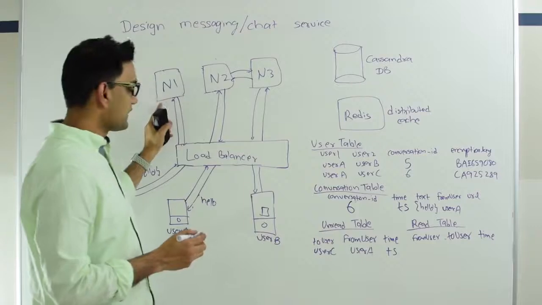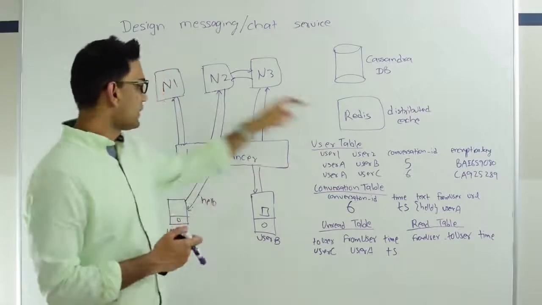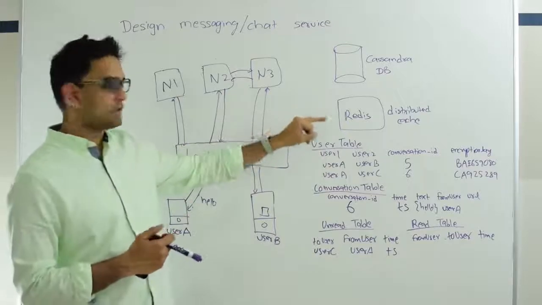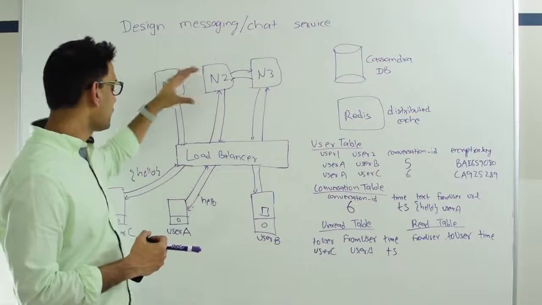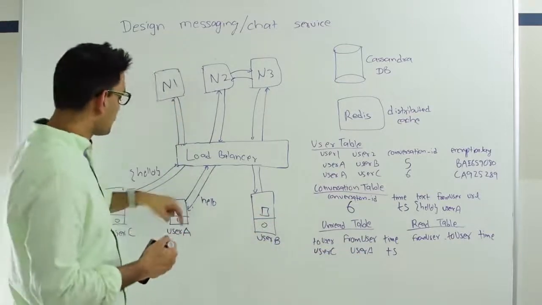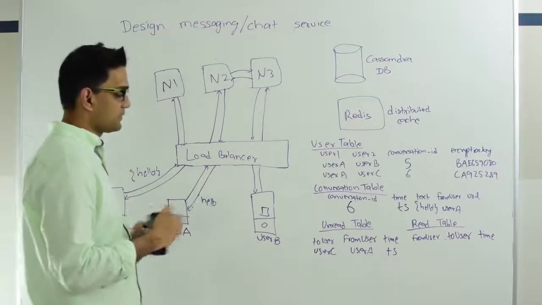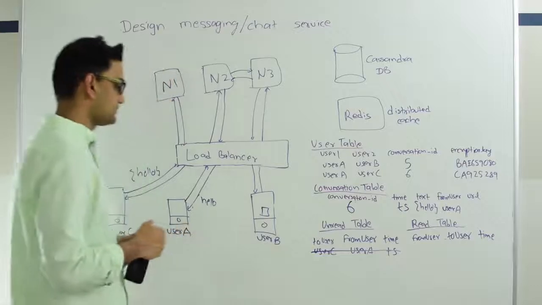Then he's going to see, hey, is user A still online? If he's online, let's notify him. So he's looking into the Redis. Let's suppose user A is still online. Then he'll see which host is responsible for that. So that's N2. He's going to tell N2, hey, tell your user A that user C has read this message. And N2 will do that. He'll tell user A that user C has read this message. And as soon as that happens, we will remove this entry from the unread table.